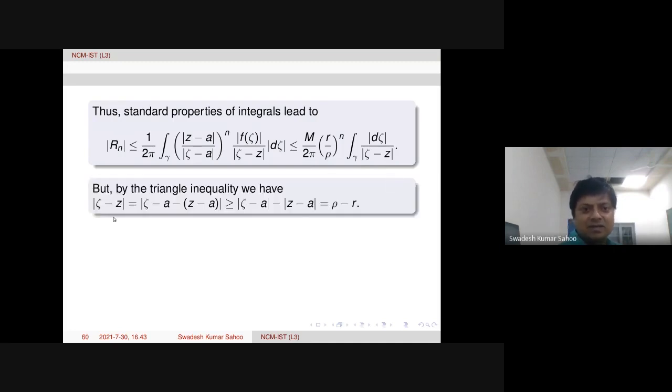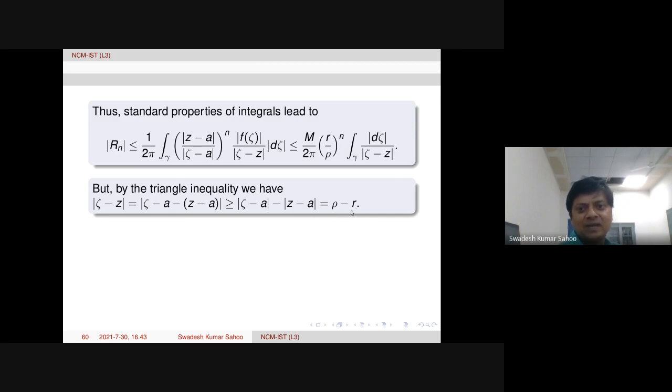So modulus of zeta minus z we can write by subtracting a and adding a, then we get two factors, zeta minus a and z minus a. Again use your triangle inequality. Zeta minus a is larger, therefore we keep modulus of zeta minus a first, then minus modulus of z minus a. Now this is equal to, the first quantity is rho, we know, and modulus of z minus a is actually r.